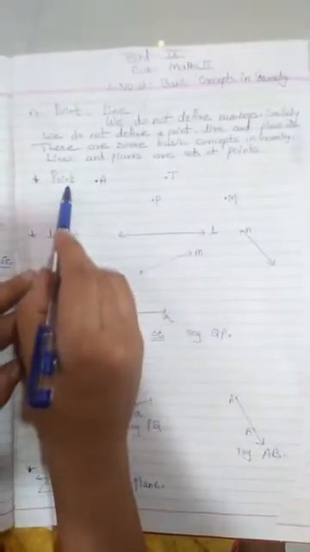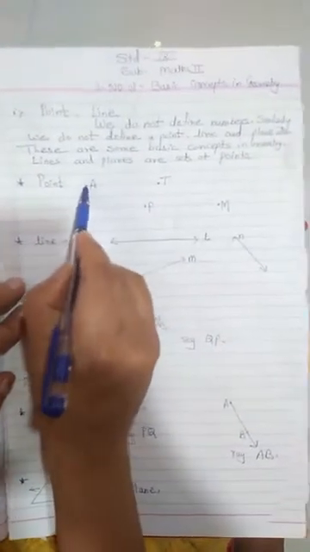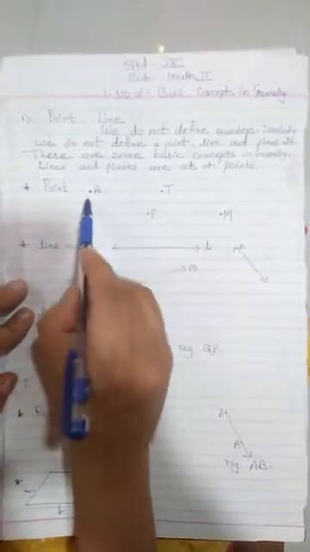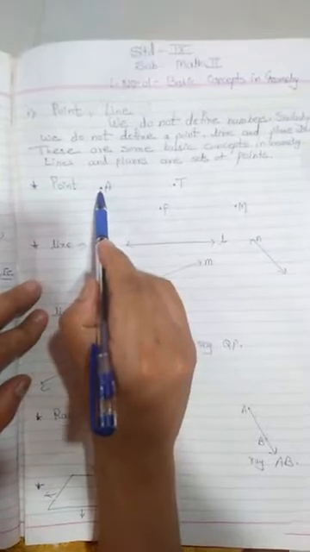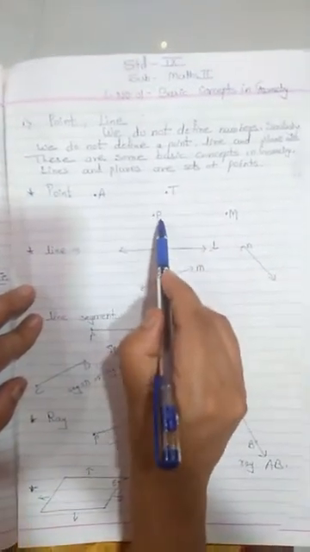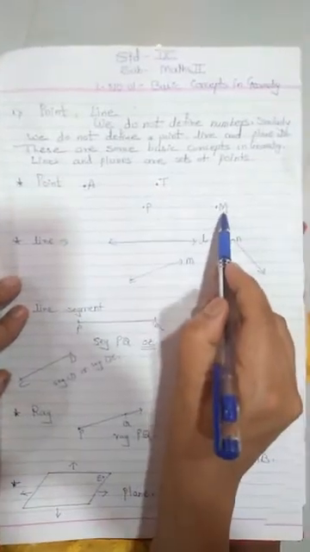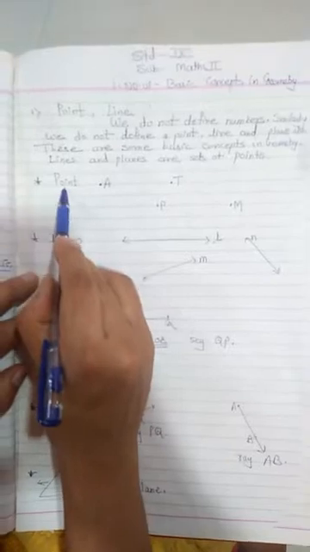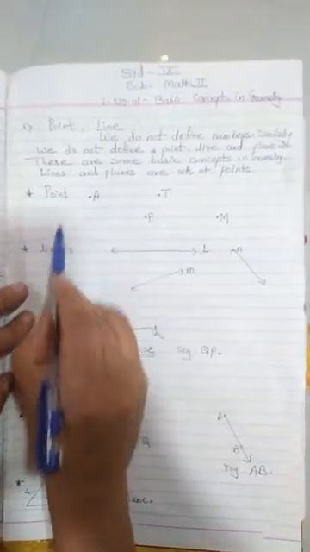So the first one is point. This is called a point, which is denoted by a capital letter. So how can we read this? Point A, point T, point P, point M. So this is the first basic concept in geometry, that is point.